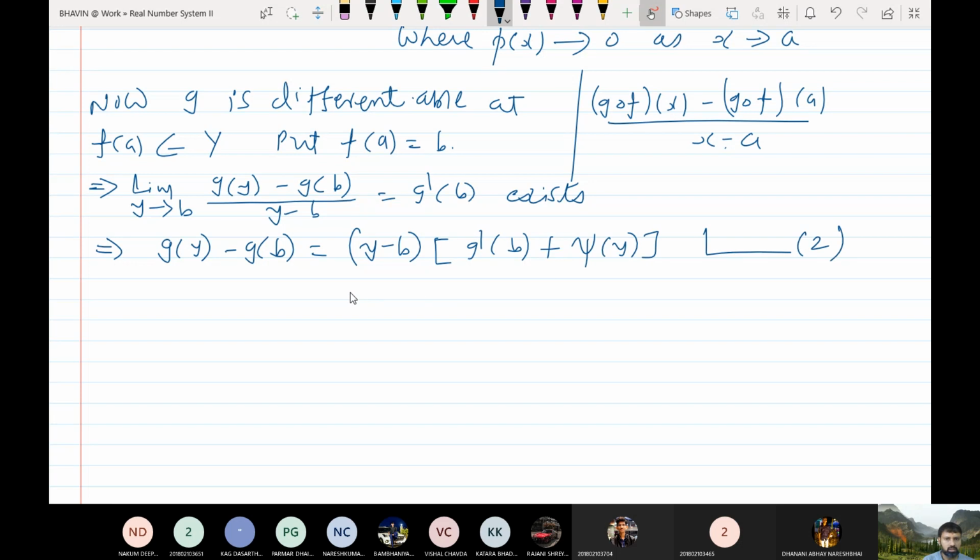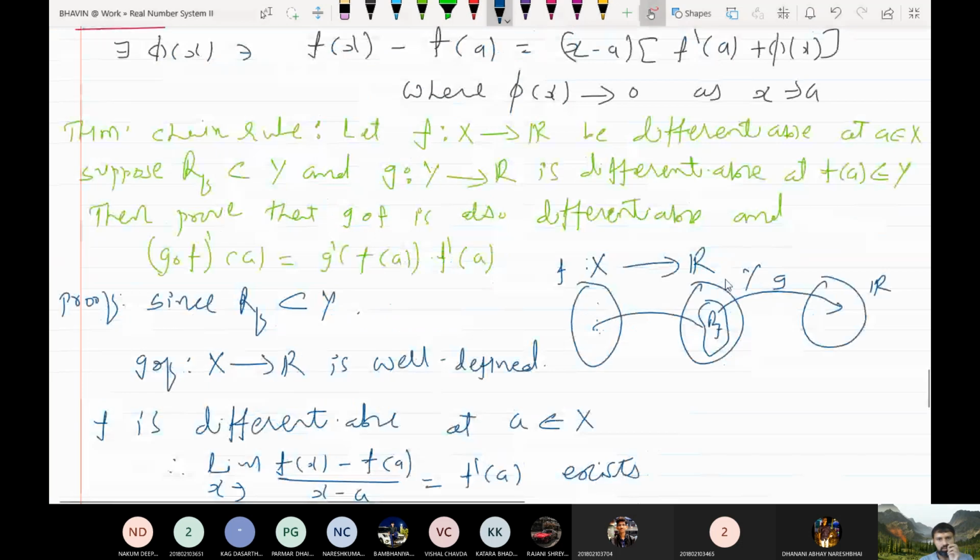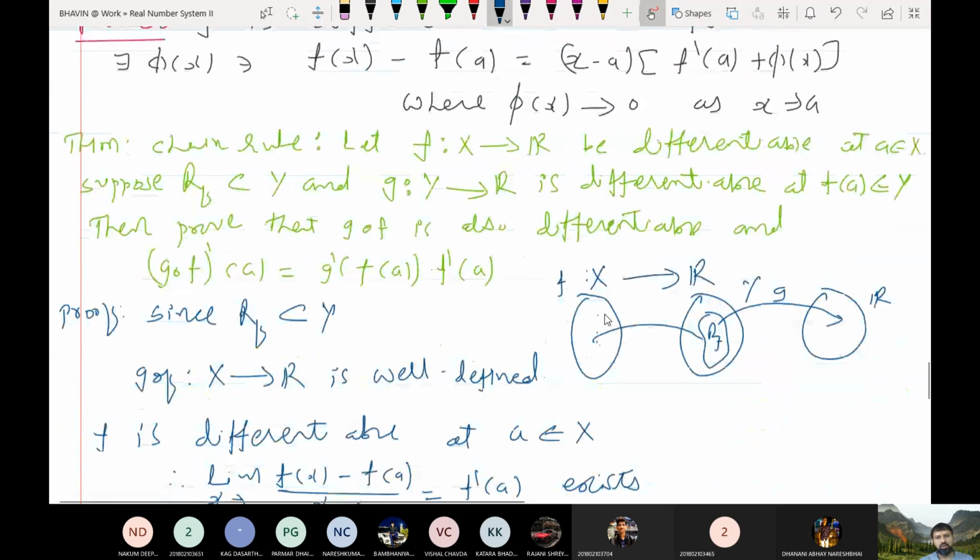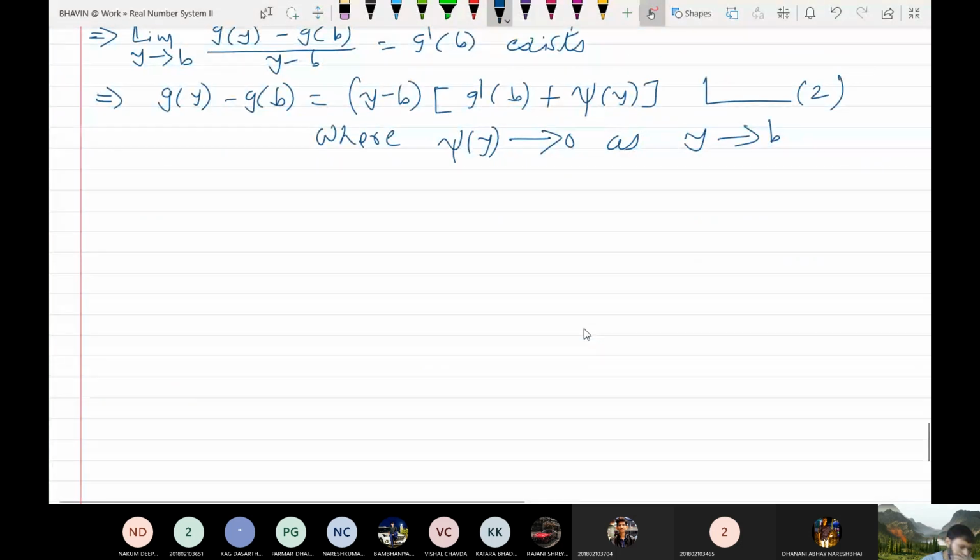Let me call this 2, where psi(y) tends to 0 as y tends to b. Do you understand? Because of this remark or note, I can write it in this way.